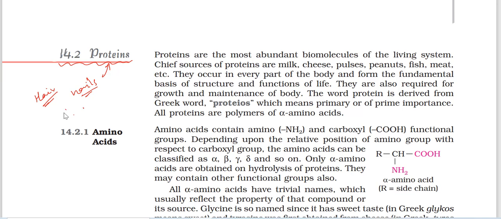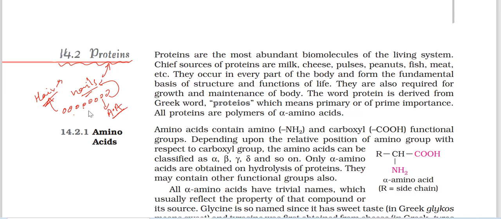The proteins are the combination of many smaller units. This single unit is known as amino acids. So these amino acids are the building blocks of proteins. So your nail is increasing, your hair is increasing, means of course the amino acids are arranging in a particular order. It is making hair. The same amino acids in a different order form a hard substance, that is nail. You can see the differences.